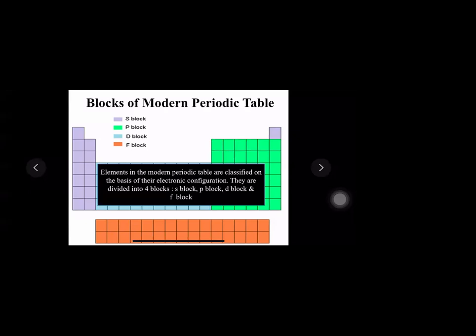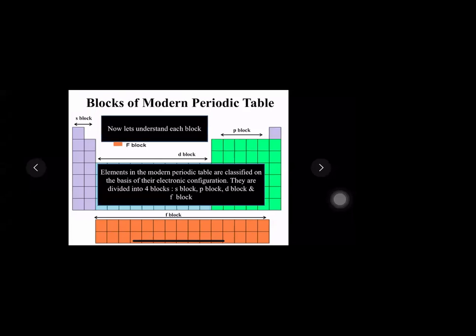Let's see how modern periodic table is classified on the basis of these blocks. As you can see here, the first one is this S block, P block, D block, and the last one is called as the F block. So can you see the placement of all the 4 blocks completely here? S block, P block, D block, and F block. Let's study each block in detail now.